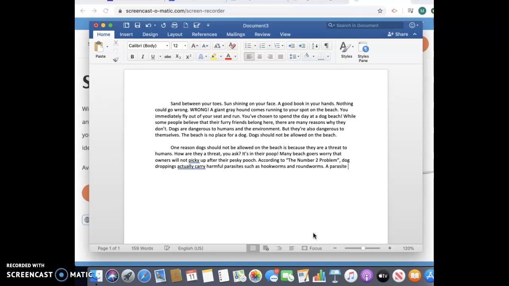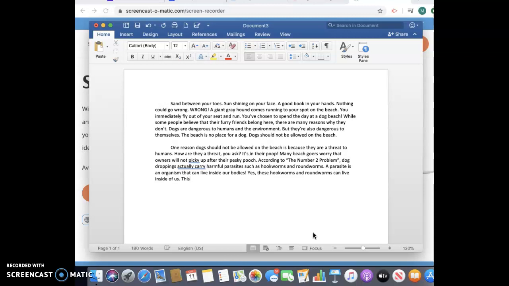A parasite is an organism that can live inside our bodies. Yes, these hookworms and roundworms can live inside of us.